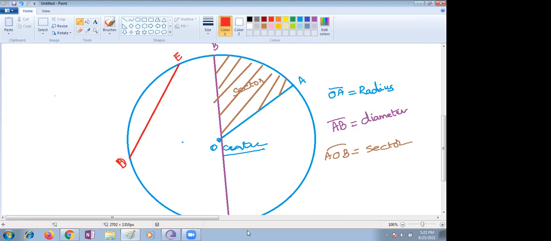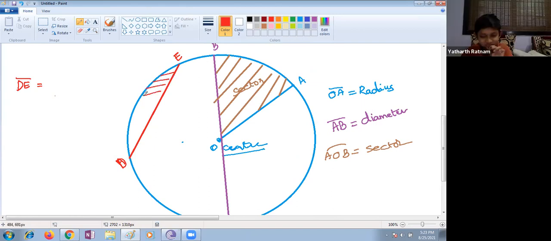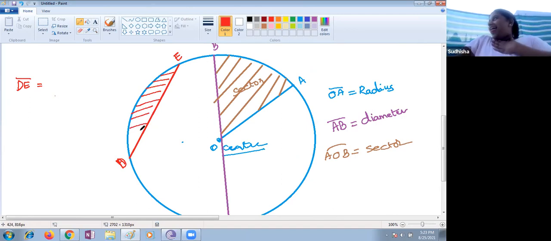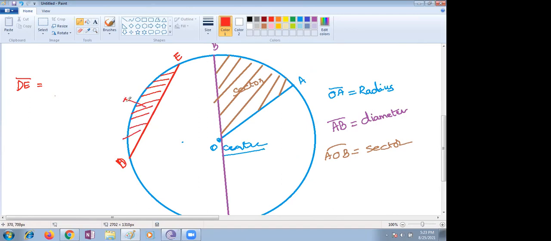Yadharth raised his hand. Ma'am, it is a sector. Okay, the region is a sector. Ma'am, it is a segment, Nana. Segment. Very good. The region is a segment. What you said is correct. This region is a segment. Very good.